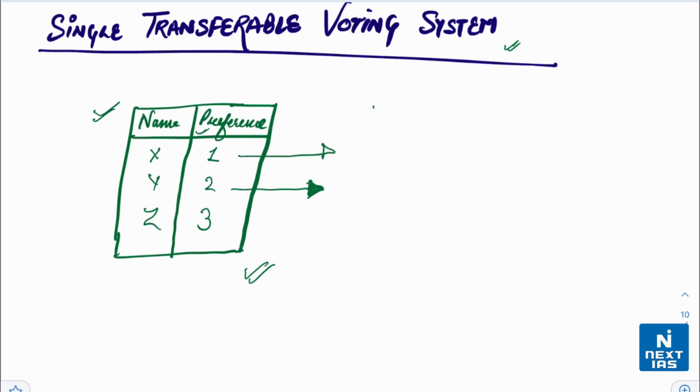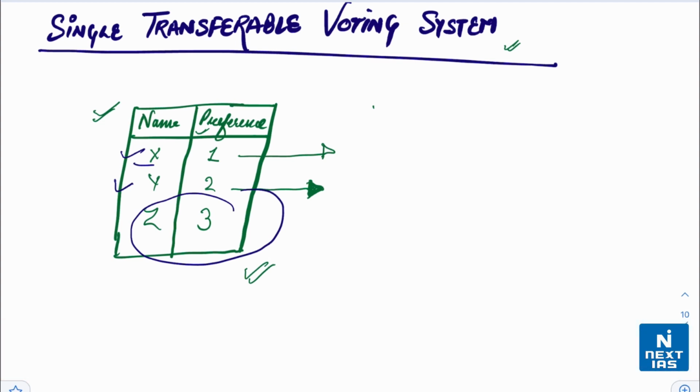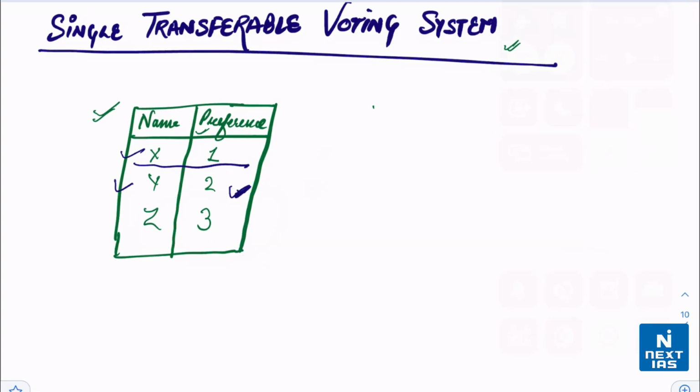Now suppose in this scenario Z has got the fewest votes. Then Z's votes will be transferred or distributed to X and Y. The people who have given second preference to X will have their votes go to X, and those who have given second preference to Y will have their votes go to Y. When any candidate gets more than 50% of the vote value, he or she will be declared the winner.